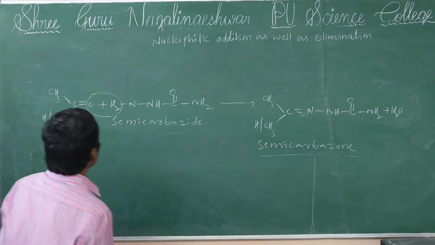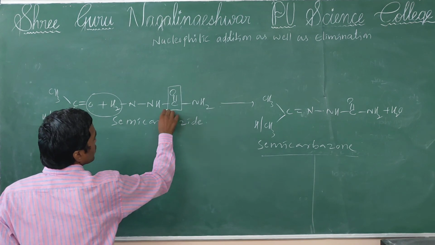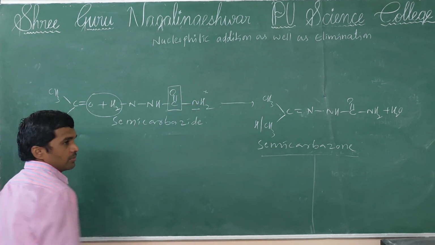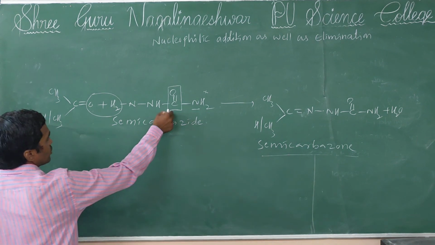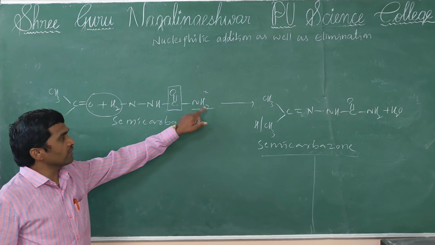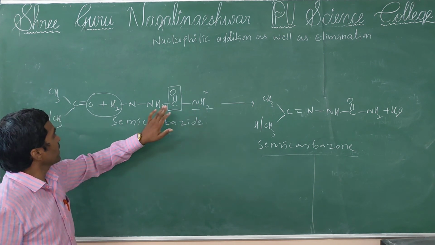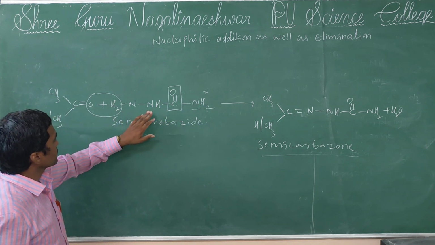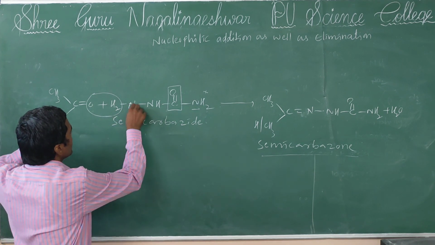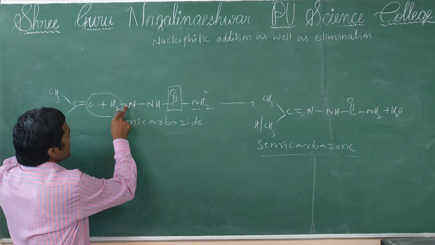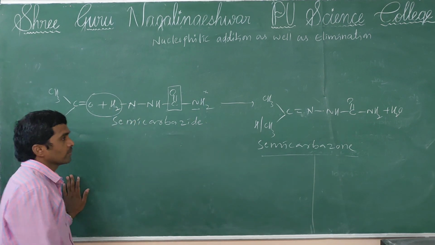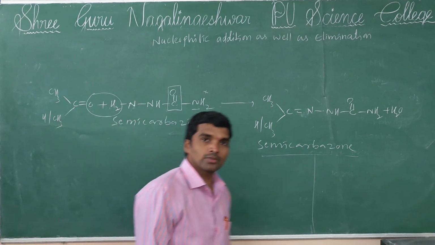Remember in this reaction, the carbonyl group adjacent nitrogen's hydrogen is not involved in the elimination reaction. Carbonyl group, adjacent nitrogen's hydrogen not involved. So these adjacent hydrogens are also not involved. Only the hydrogens of the terminal nitrogen are involved. Right, that is the point to remember. Thank you very much.